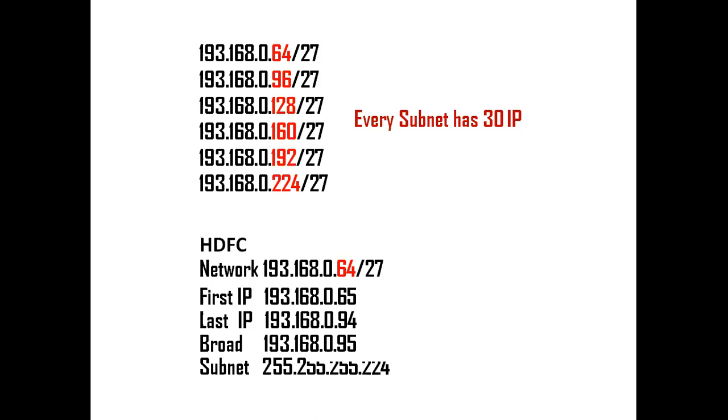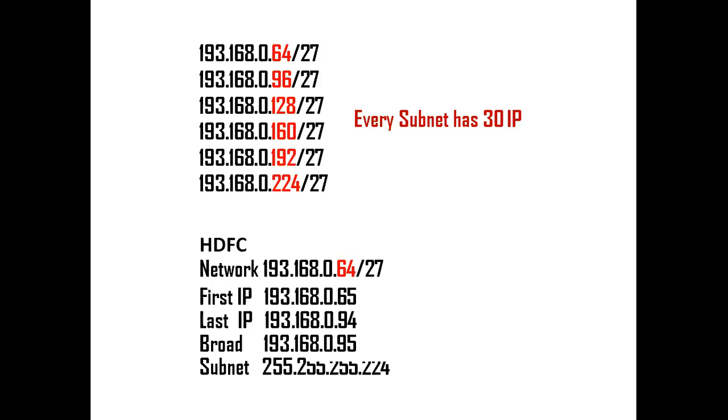And now we have solved the ICICI and HDFC issues. But the last one is Punjab National Bank. Punjab National Bank requires 14 public IP addresses. If I'm giving this second network, that is 193.168.0.96/27, this network has 30 public IP addresses. So if I'm giving this second network to Punjab National Bank, we are losing 16 public IP addresses.